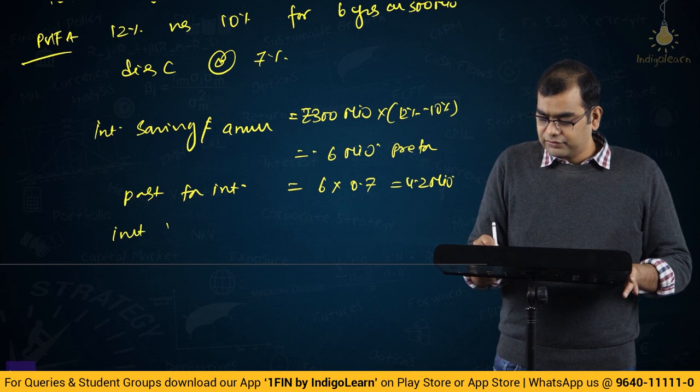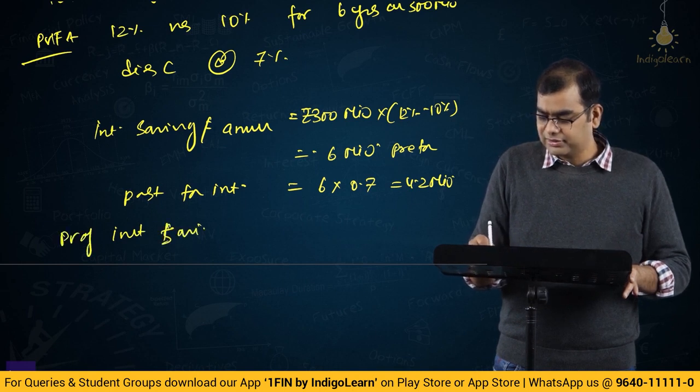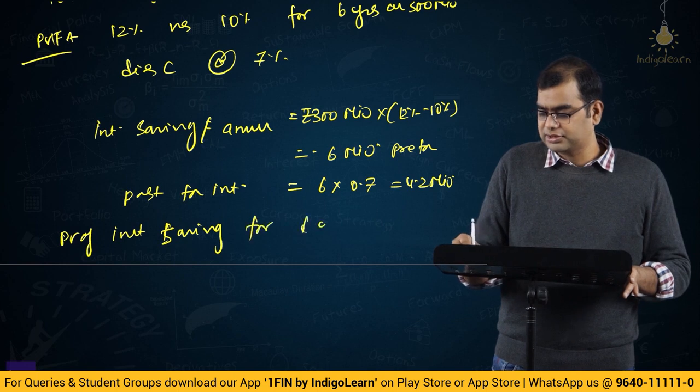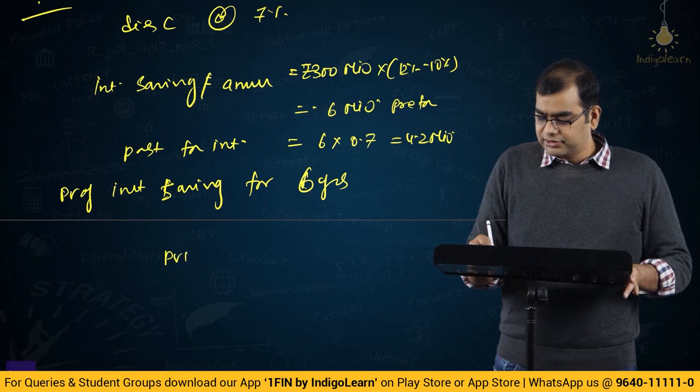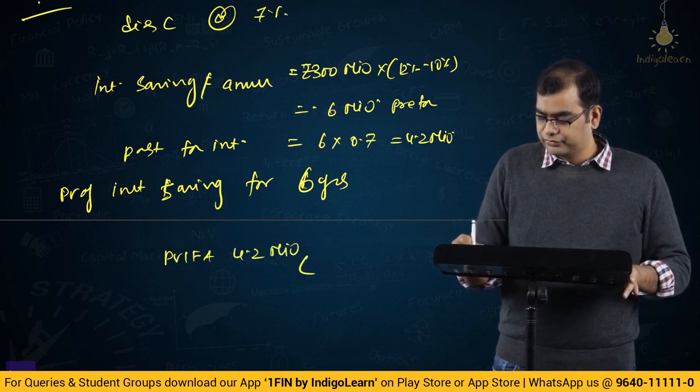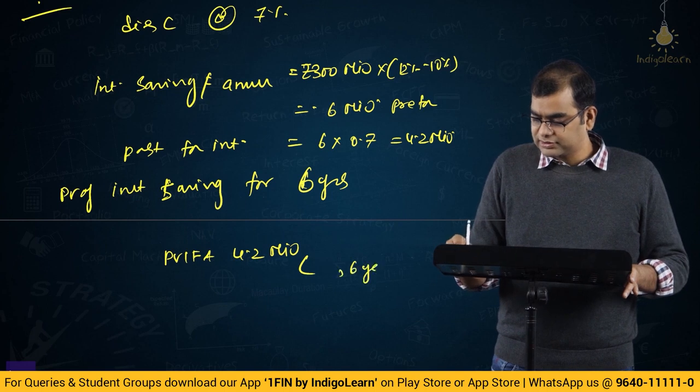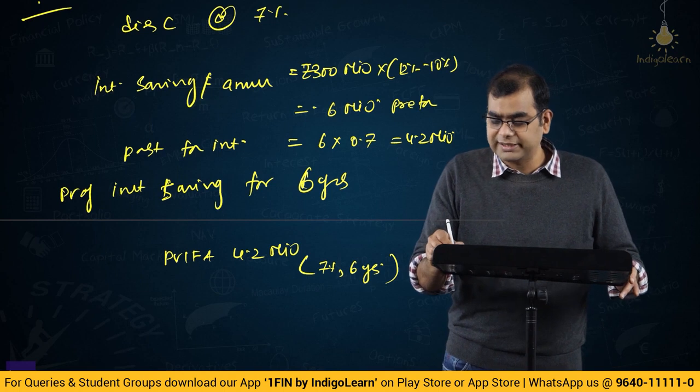Present value of interest saving for 6 years is present value interest factor of annuity of 4.2 million for 6 years at 7%. Again, why am I taking 7% even though I have considered 12 and 10 here?